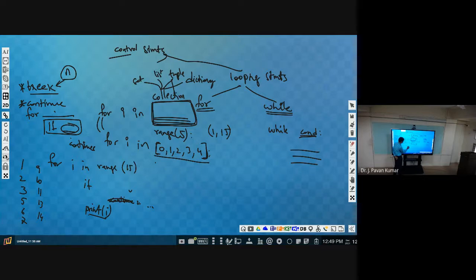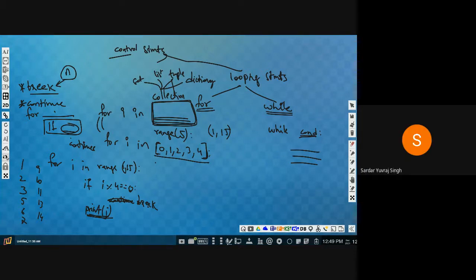Range of 15, and here we are saying if I mod 4 is equal to 0. So at the very first iteration it is 0, so it will break. That means it will terminate the loop, so it will not print this. So no output. Understand? Next, for example, range 1 comma 15, then what will be the output?